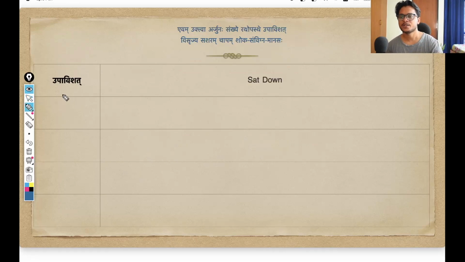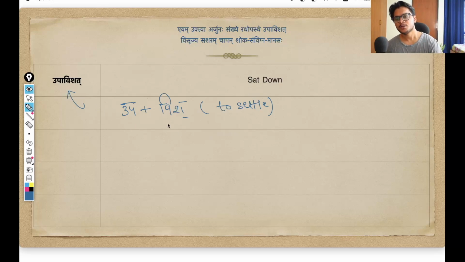So we are starting with this word upavishat. Upavishat, you can see this. Rathopasthe upavishat. Okay. Upavishat means sat down. Some third person, he sat down, she sat down, that we'll see who sat down. But upavishat means sat down. And this particular dhatu roop upavishat comes from up plus vish. So up here is the prefix, the upsarga. Vish is the main dhatu. And this particular dhatu vish also means to enter.